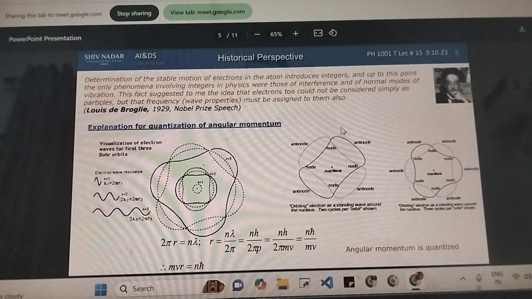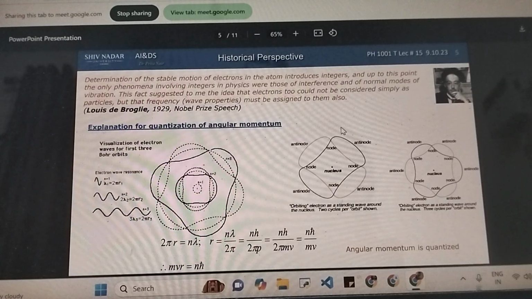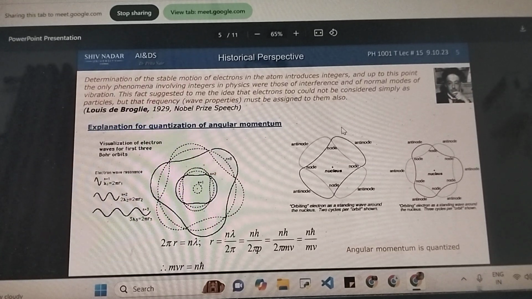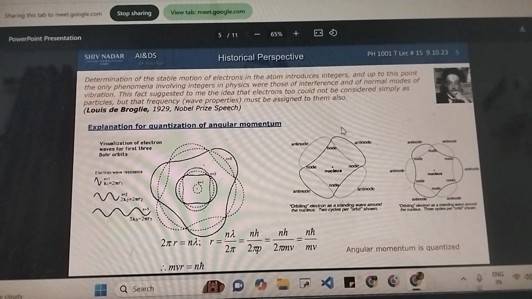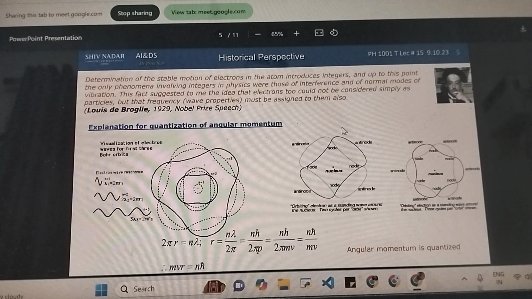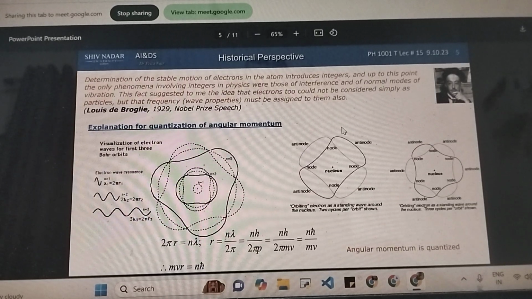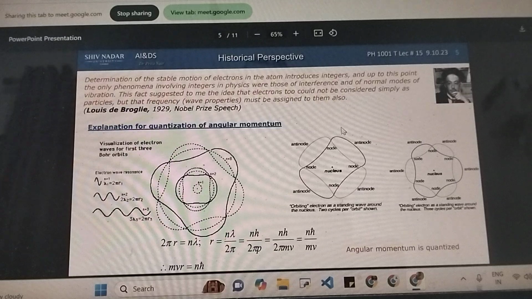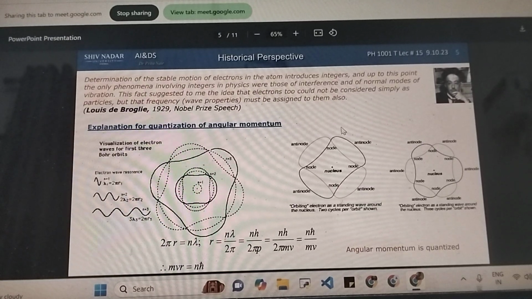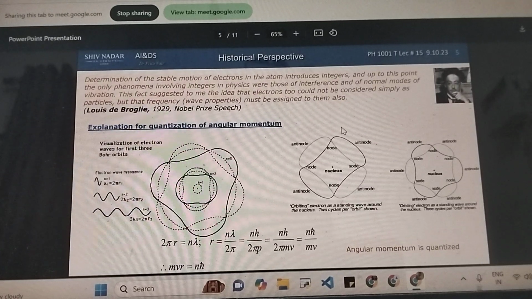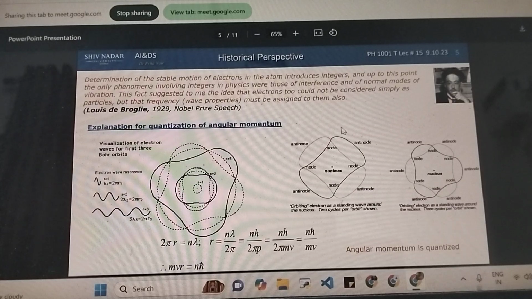Now, before we go into the technicalities of this statement and what it means, let's look at what angular momentum is. First of all, what is momentum? Momentum of a body is the product of its mass and velocity, m times v. And angular momentum is rmv, where r is the radius of the orbit in which the object is rotating. So we assume that whatever object we are looking at is rotating in a circular orbit of radius r. Then the angular momentum is given by the expression m times v times r.